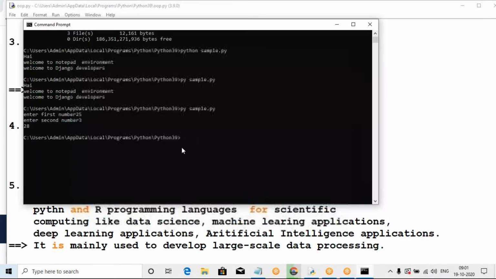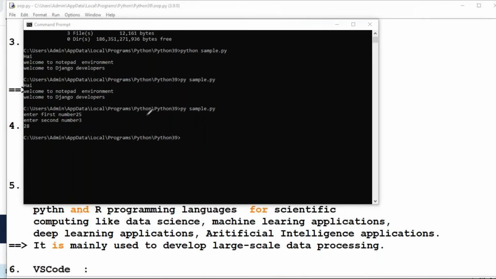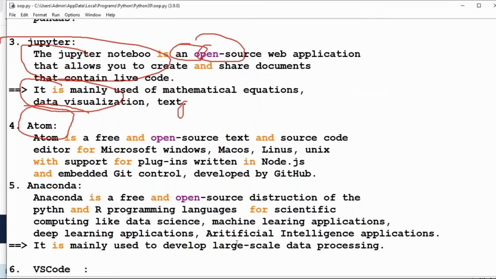Execute by using the command prompt only. By using the command prompt, type py, then the Python file name. What is the syntax? Python file name. Automatically the program is executed. The entire code will be executed automatically, and the values and